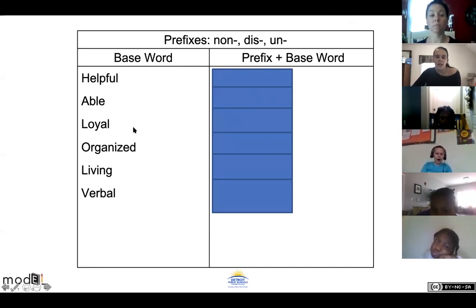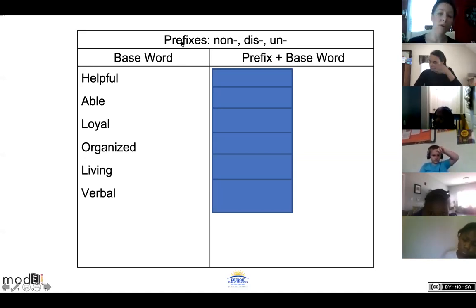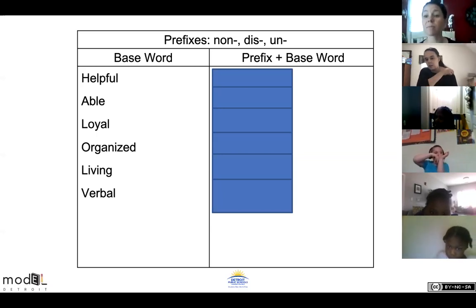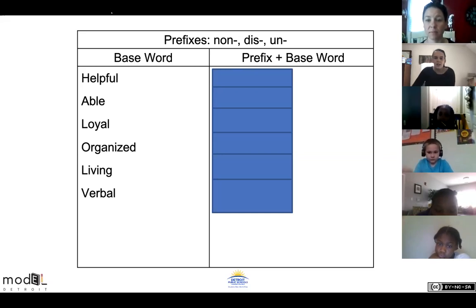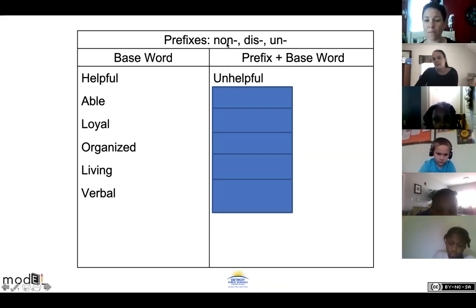So the first word is helpful. Am I going to add non? And that would make non-helpful, dishelpful, or unhelpful. Which of those makes sense? Which of those is a real word? Unhelpful. Anaya, what did you say? Unhelpful. Good, Anaya. And Imad also said unhelpful. Adanya said unhelpful. Looks like others are still typing. So finish up if you are. You are correct. Good job, friends.